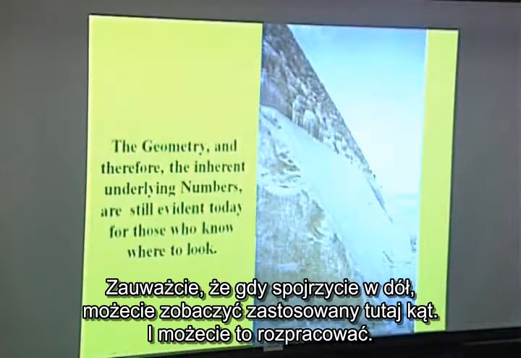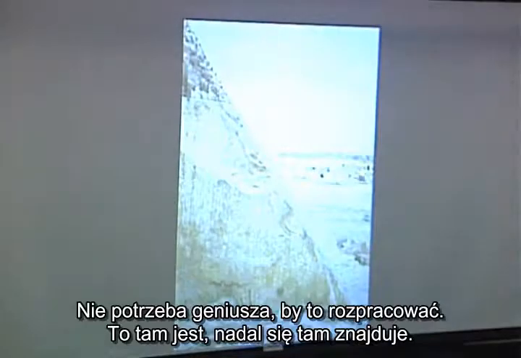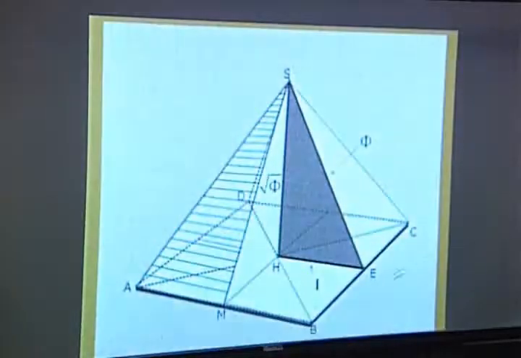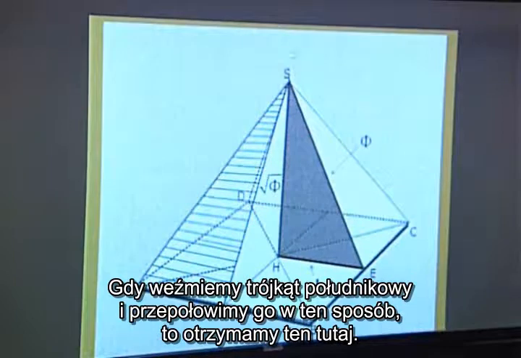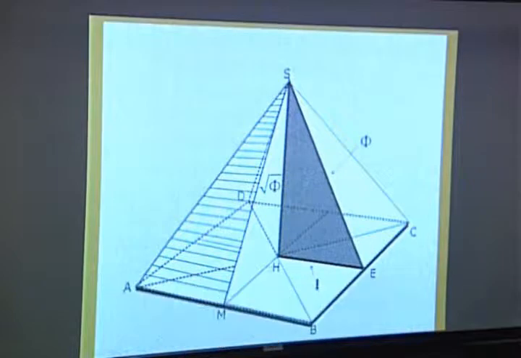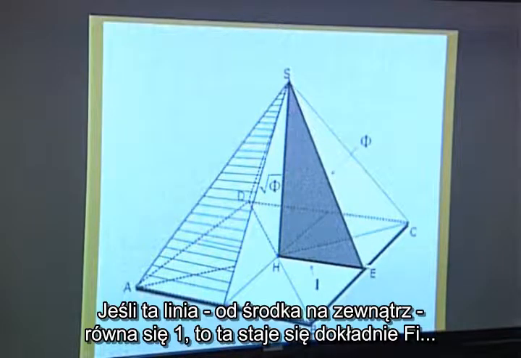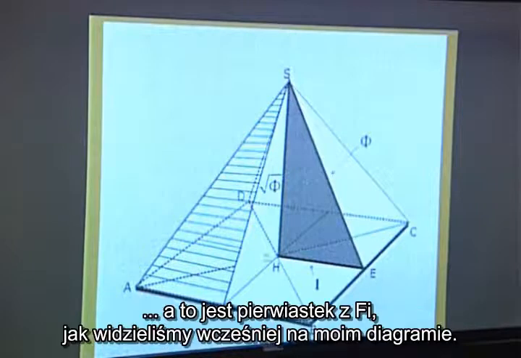But notice you can look down and you can see the angle involved here, and you can figure this out. It doesn't take a genius to figure this out. It's still there. And here's what we've got. If you take the meridian triangle and cut it in half like this, so you get this guy right here. If this is 1 out to the outside, this becomes exactly phi, and this is the square root of phi, as we saw earlier in that diagram that I had done.